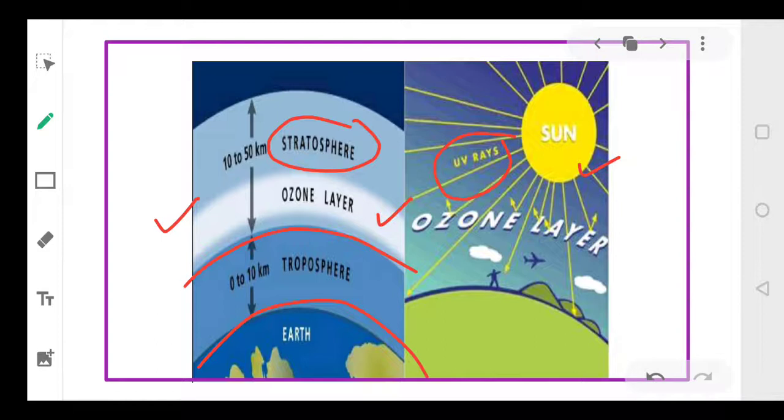Dear students, sunlight is composed of a number of radiations, and one of those radiations is UV rays, and these UV rays are very, very harmful. So the ozone layer protects us from these UV rays by absorbing them. Okay everyone, so this ozone layer absorbs the harmful UV radiations that are coming towards the surface of the earth.